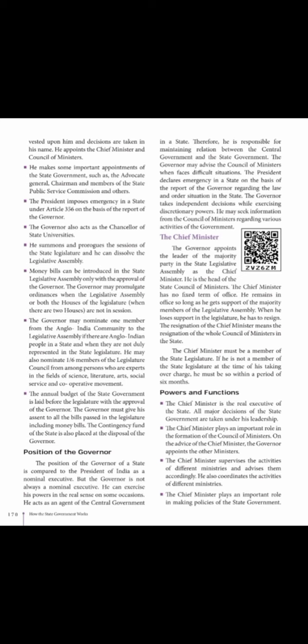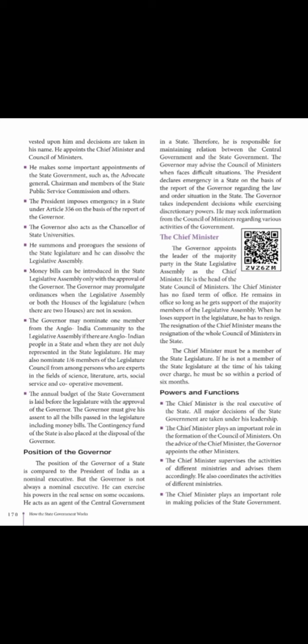Pinarayi, who is he? Kerala Chief Minister. Like that, the governor, Tamilisai is a governor. Like that they will have different positions. People of the same state won't become the governor. That you must know. Okay, chief minister is the real executive of the state.